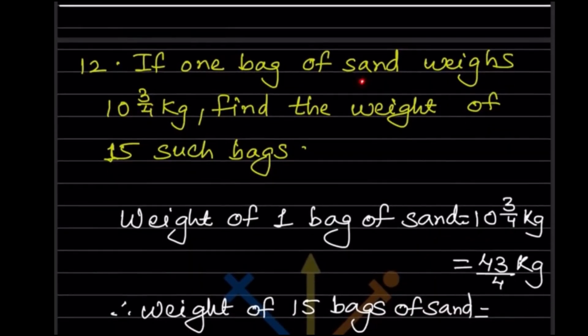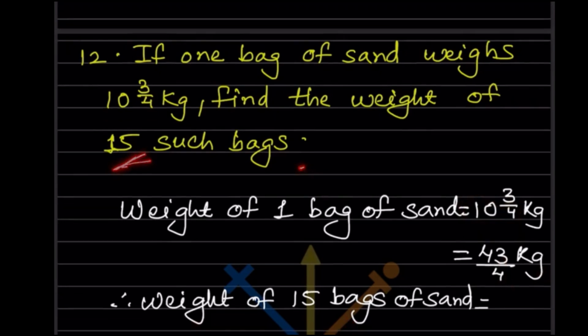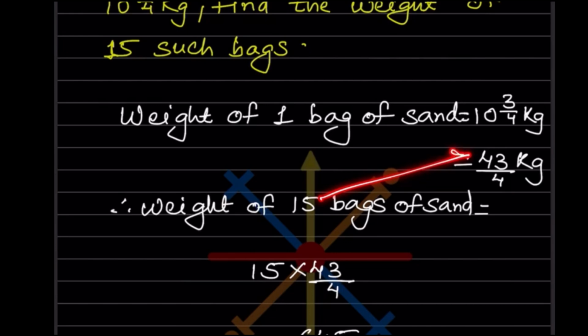If one bag of sand weighs 10 integers 3 by 4 kilogram, find the weight of 15 such bags. So first thing, we are going to write the weight of one bag of sand, that is given as 10 integers 3 by 4 kilogram. So this is going to be 40 plus 3, that is going to be 43 by 4 kilogram. Therefore the weight of 15 such bags. So now this is going to get cross multiplied. So 15 into 43 by 4, and this is 1, so that will be the same.